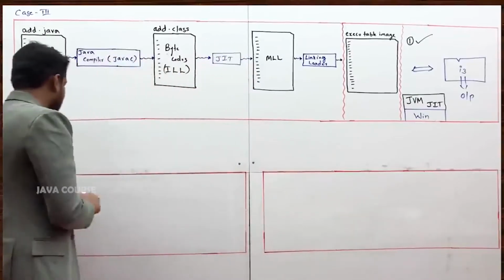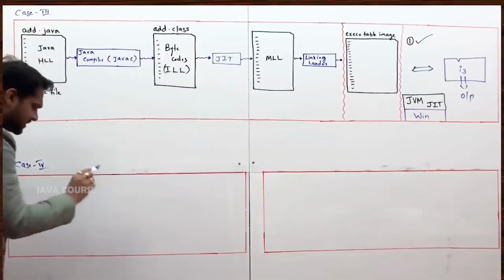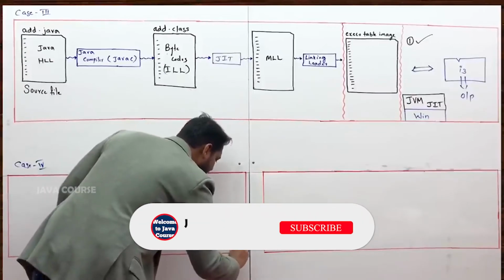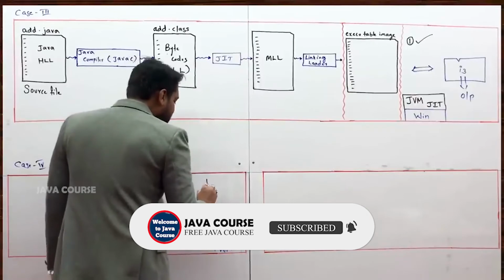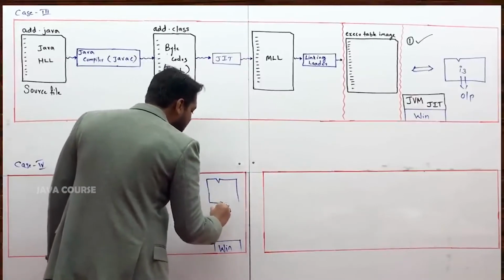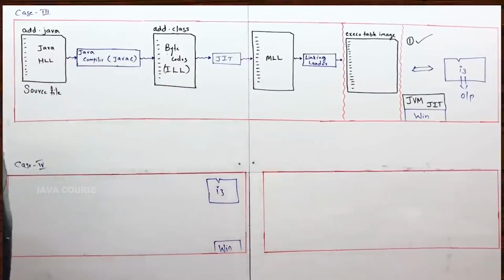Say supposing I have one more machine. Case number 4. In this machine you have a platform. For example, the platform is the Windows platform. One processor also you have, probably the processor is an i3 processor. In this machine, say supposing you have written one Java program like this.